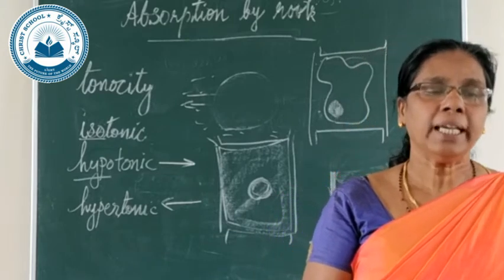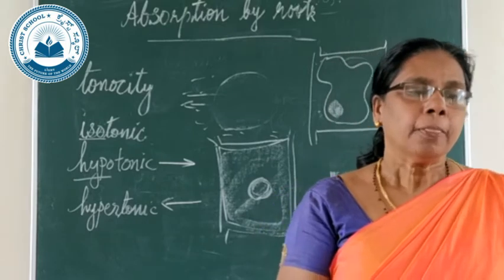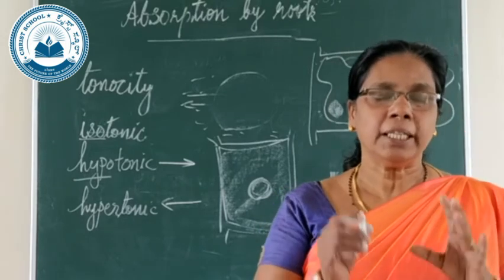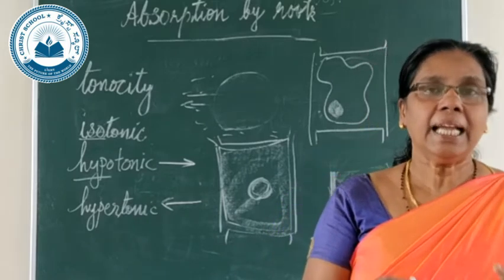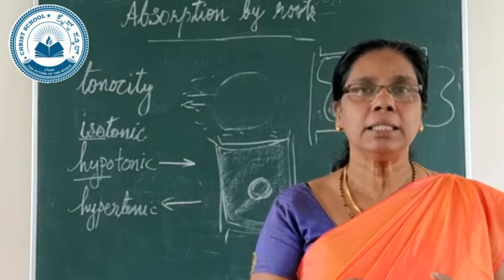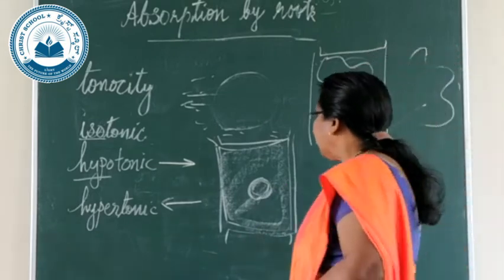So here the special feature of the cell wall is its rigidity, so that it is so rigid and it protects the delicate cellular parts present inside the cell. So all the delicate parts will be protected by the cell wall.